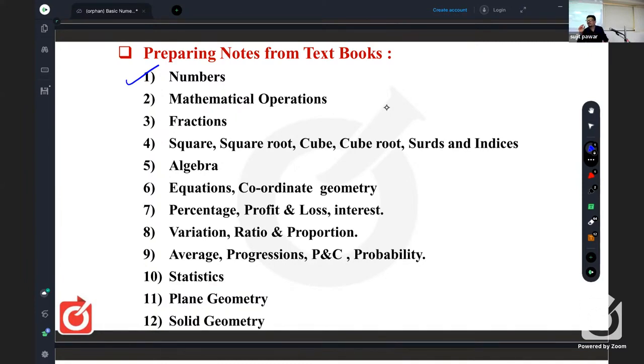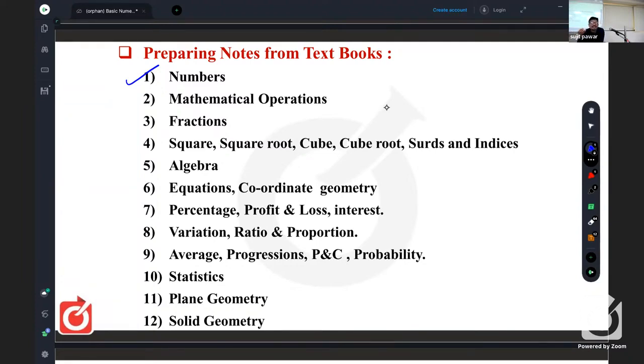To lessen the burden on students in school days, they have cut the syllabus, and because of that, they have given only some summaries. From 5th standard, they have given only knowledge of numbers, and in the 6th, before integers, they have taken natural numbers as well as whole numbers.